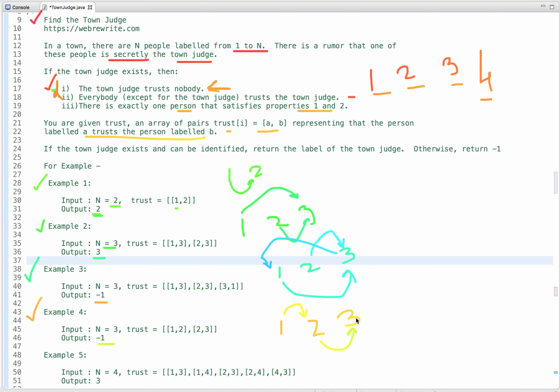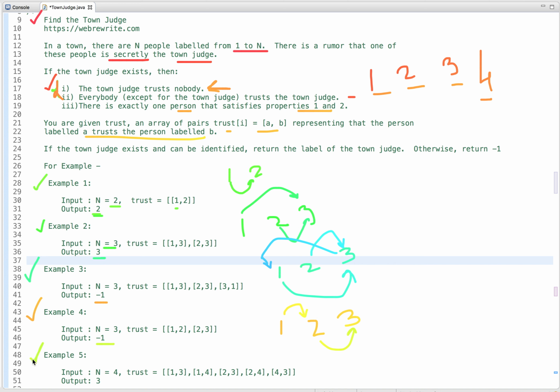And if 3 is to be a town judge, then 1 and 2 trust 3 and 3 does not trust anyone. So there does not exist such a scenario, I mean 1 trusts 2 and 2 trusts 3, but all of them do not trust any one person, so that's why we return -1.